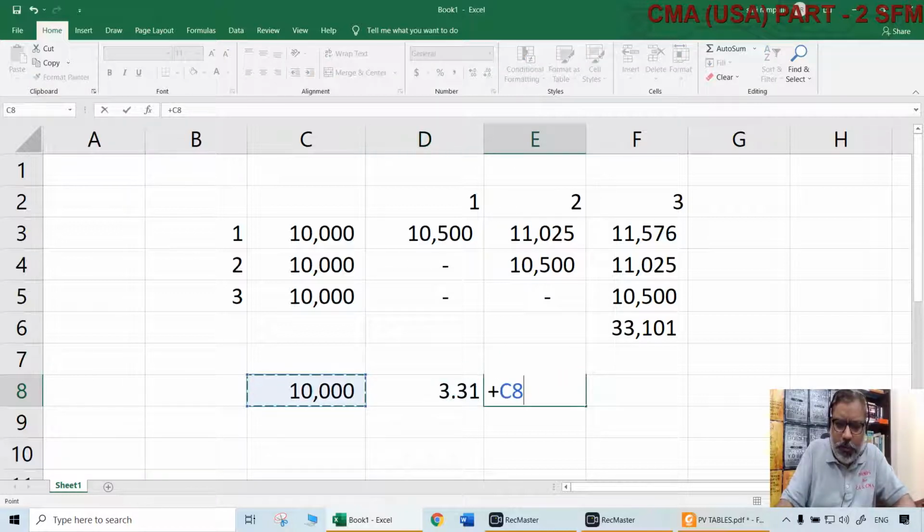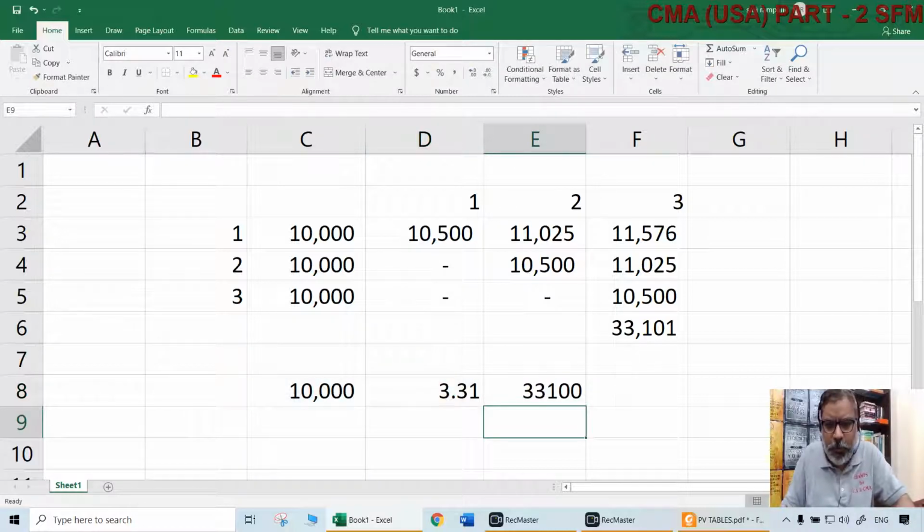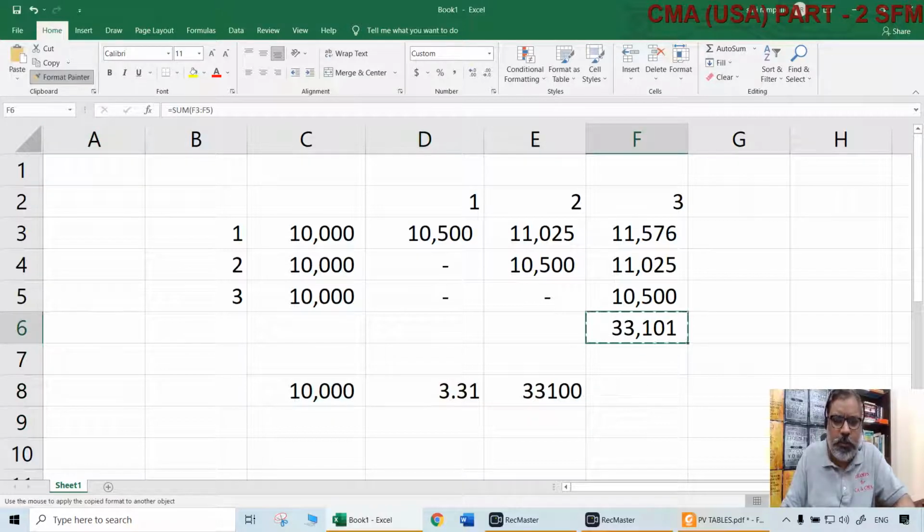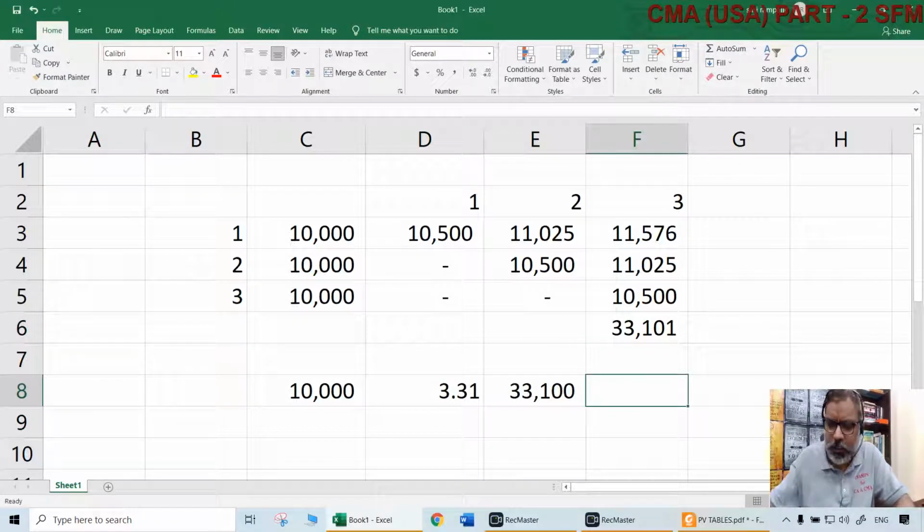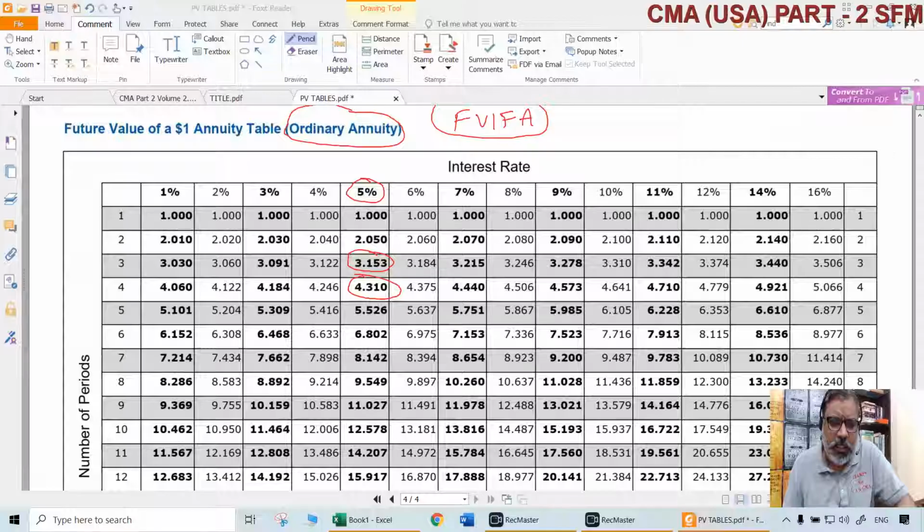Straight away multiply that. You will get the same amount more or less. Just a $1 difference is for rounding error. That's okay. So 33,100 will be the amount available with you if you deposit $10,000 each year for a 3 year period at the beginning of the year, earning 5% interest. That is the story of it. Every detail of the story should be very clear.